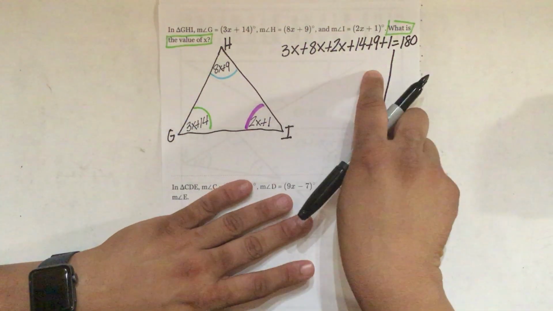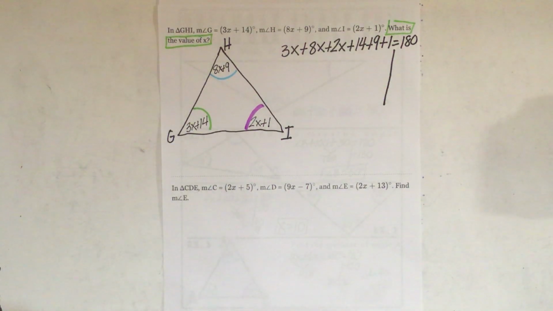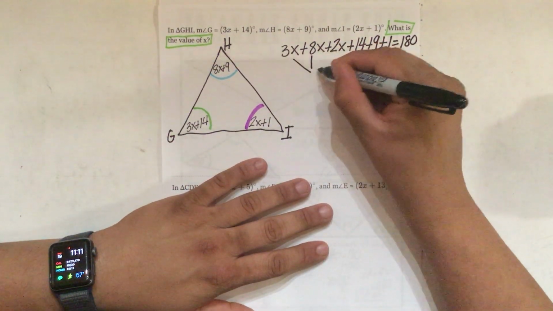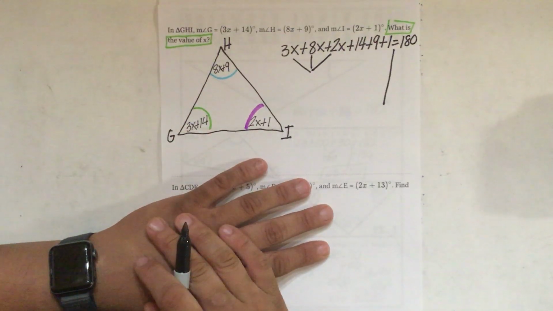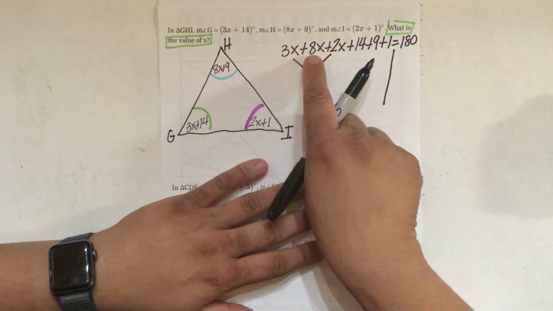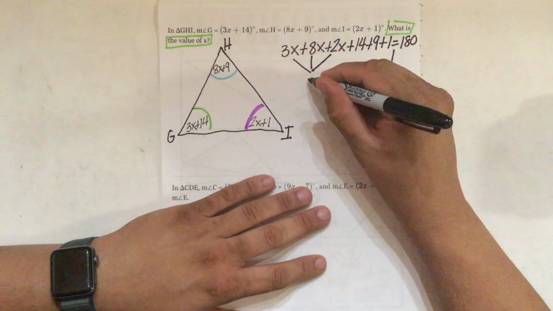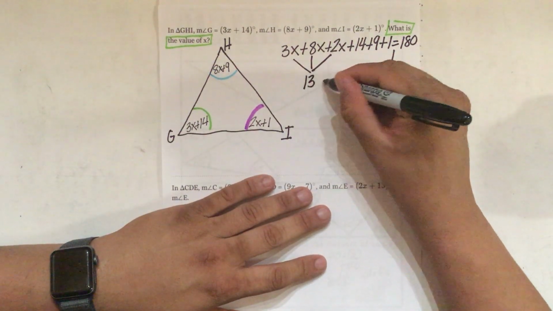Now, I know this seems like a lot, but all we have to do is grab our calculator and add them up. So let's add up our x's first. So 3 plus 8 is 11, and 11 plus 2 is 13x.